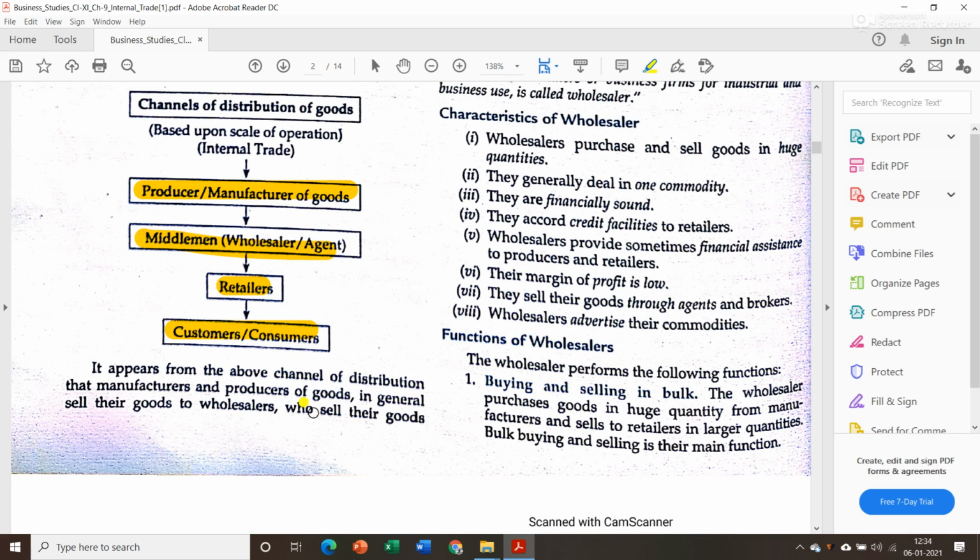Now here is one homework for you. You have to find out what is the difference between customers and consumers.